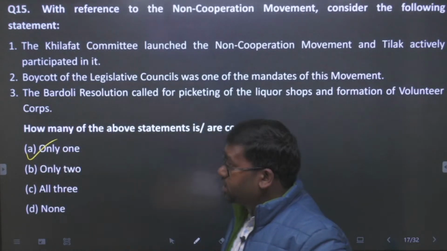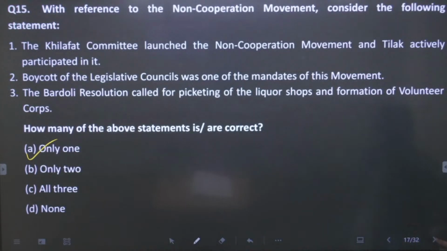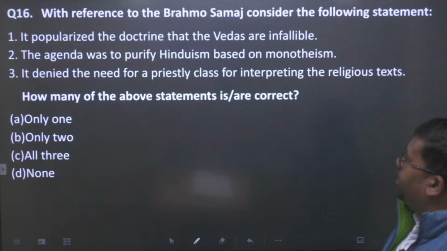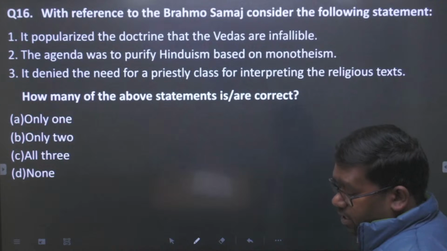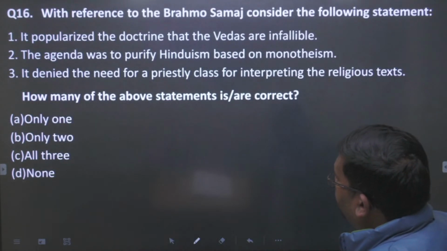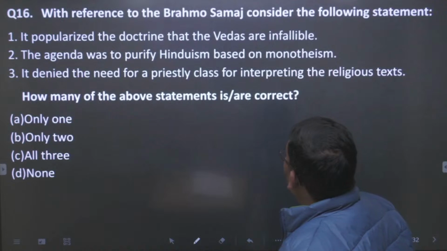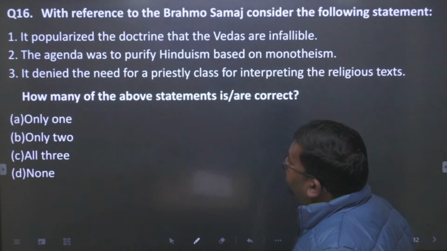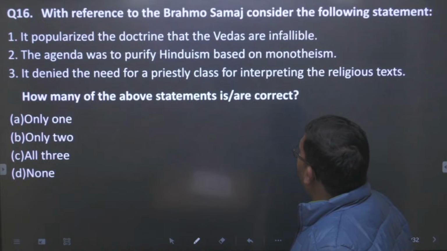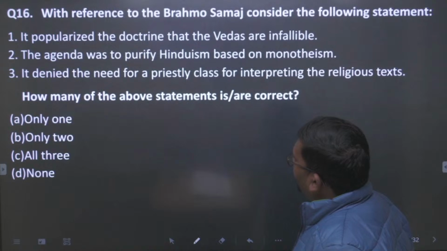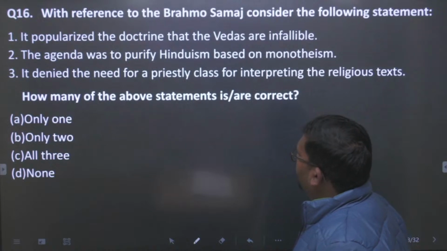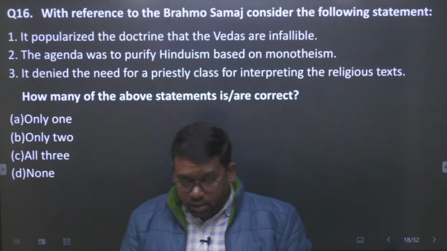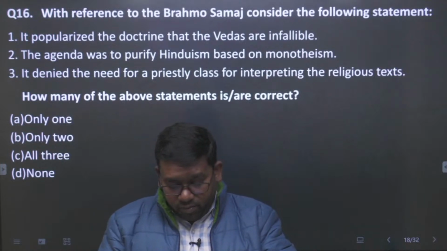All right. So let us see question number 16. Question number 16. With reference to the Brahmo Samaj, consider the following statements, है ना. देखते हैं कि इनका statement कौन कौन सा सही है, कौन सही नहीं है. ठीक है. So it popularized the doctrine of the Vedas are infallible. All right. Agenda was to purify Hinduism based on monotheism. ठीक है. It denied the need for a priestly class for interpreting the religious text, है ना. तो ये जो statement है question 16. So what of the statements will be the points, है ना.